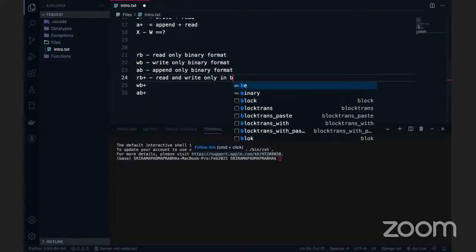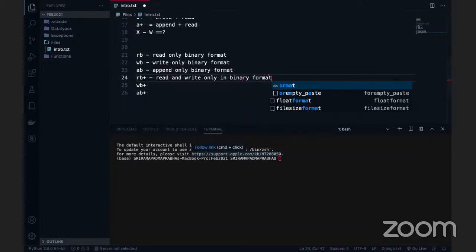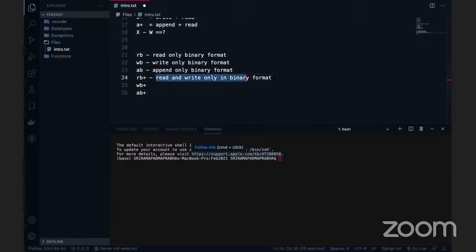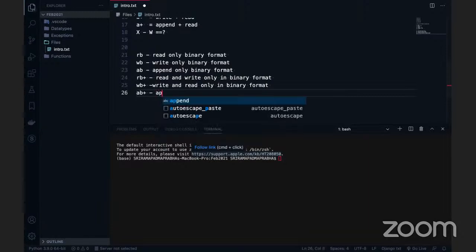So here I am going to write, so instead of read first, we'll use write and read only format. The next one is AB plus. AB stands for append, right? It opens the file in append mode, and also read mode. So these are the various modes we have when you open a file.